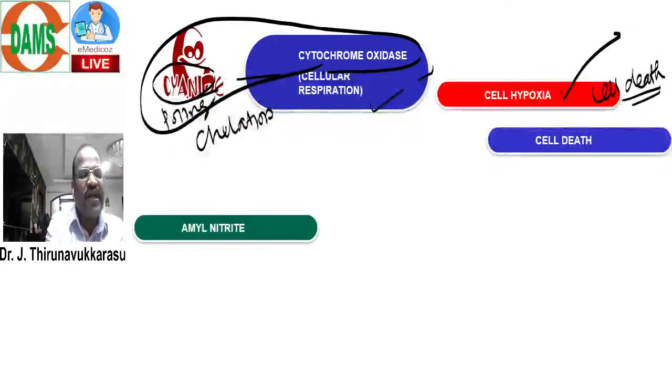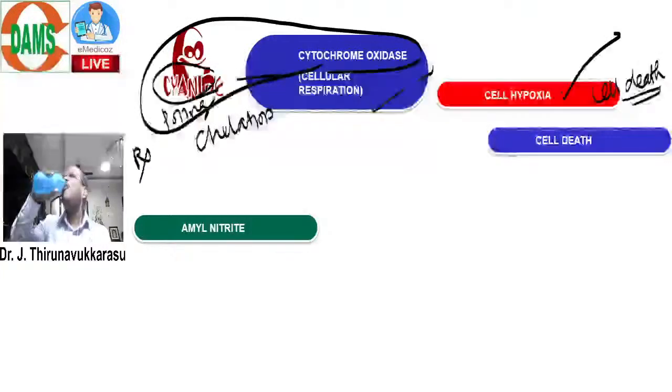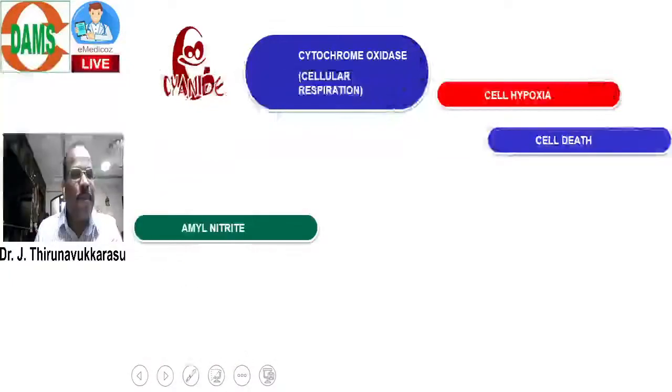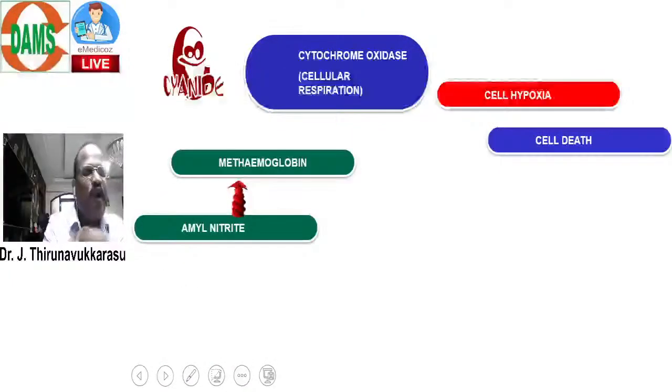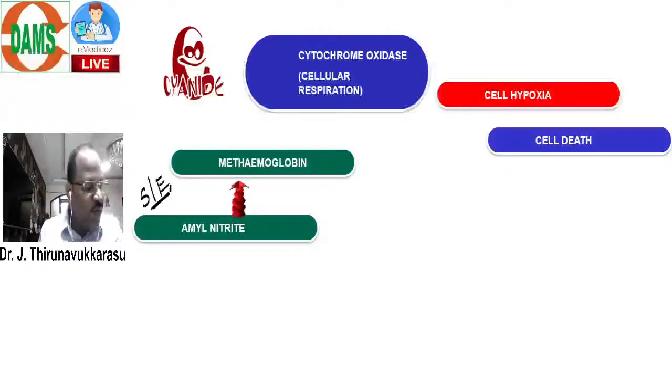I am going to use nitrate. For example, how to treat cyanide poisoning? For treating this poisoning, I am going to use one drug called amyl nitrite. Now look at the point. Nitrate has the property of forming methemoglobin. One of the side effects of nitrate is formation of methemoglobin.